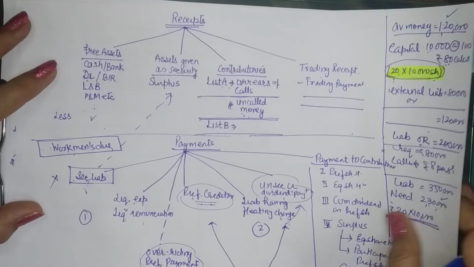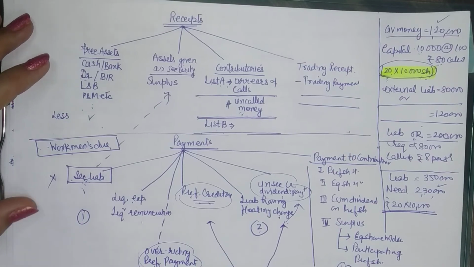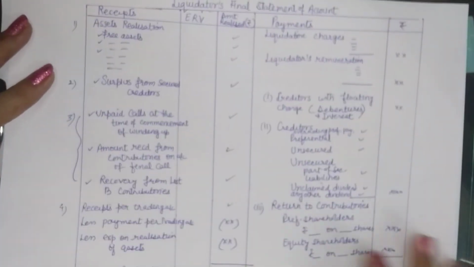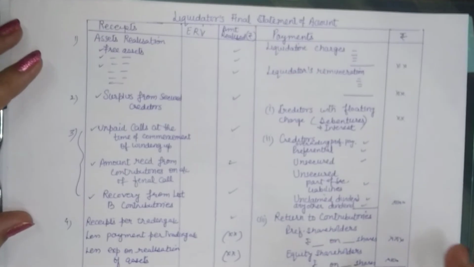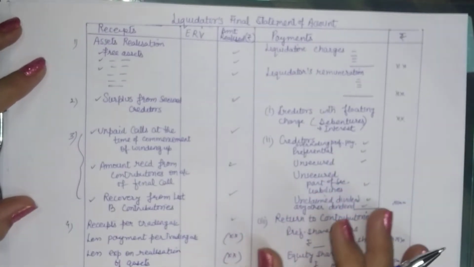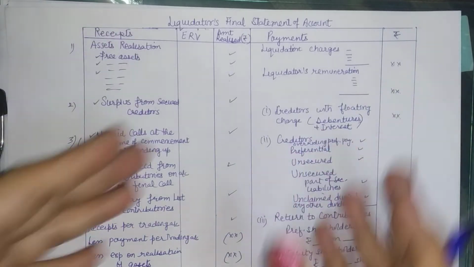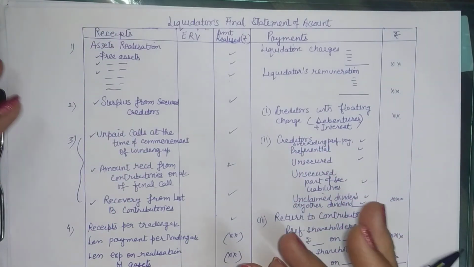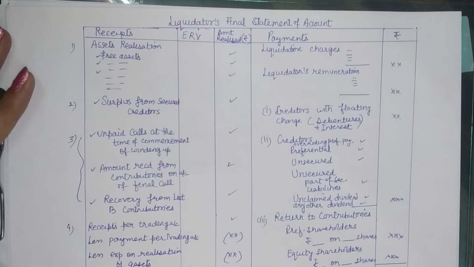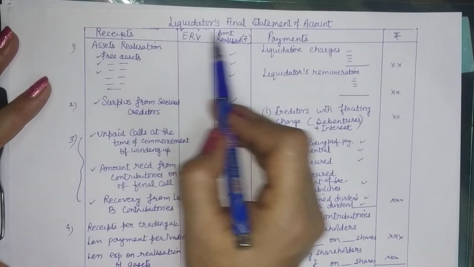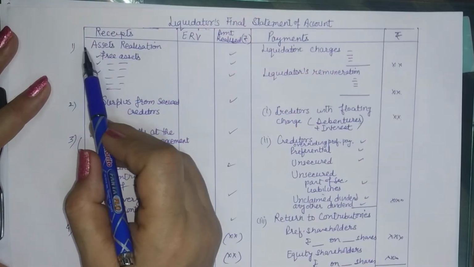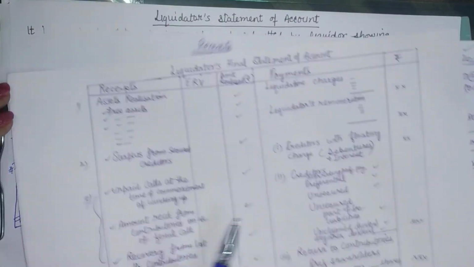So your final statement will look like this. It will be in this form. Remember the order. You will have to learn it by heart. I cannot give you any shortcut to show the payments order. You will have to learn it, right? So on the receipt side, it is the final statement of accounts. On this side, we have 4 components as I explained.